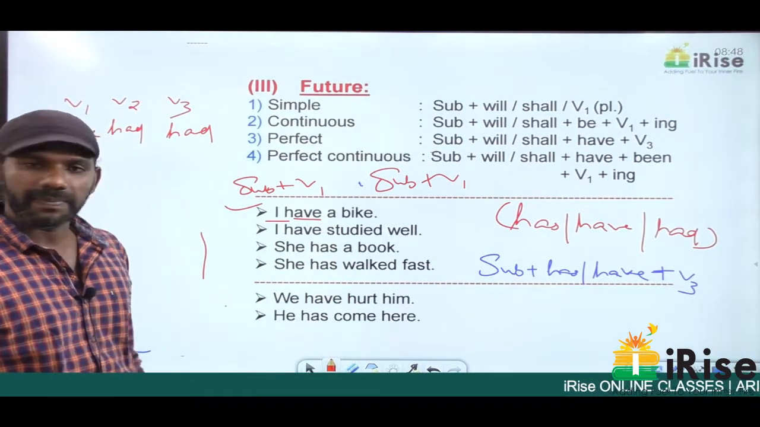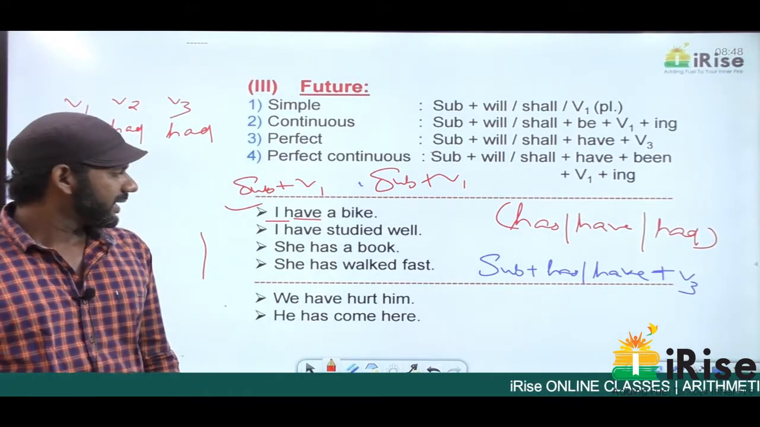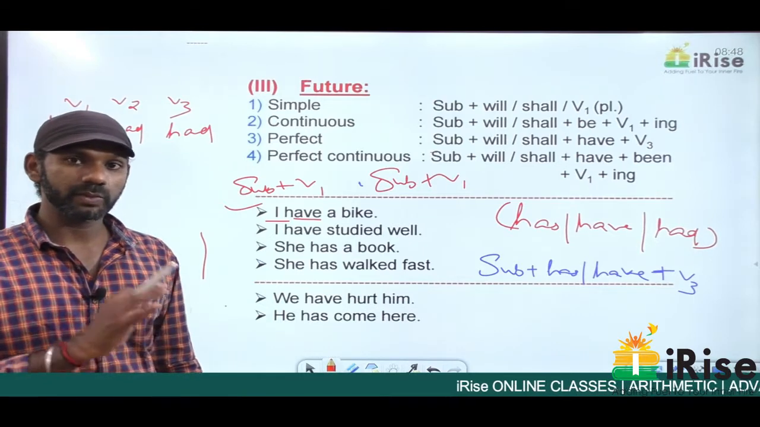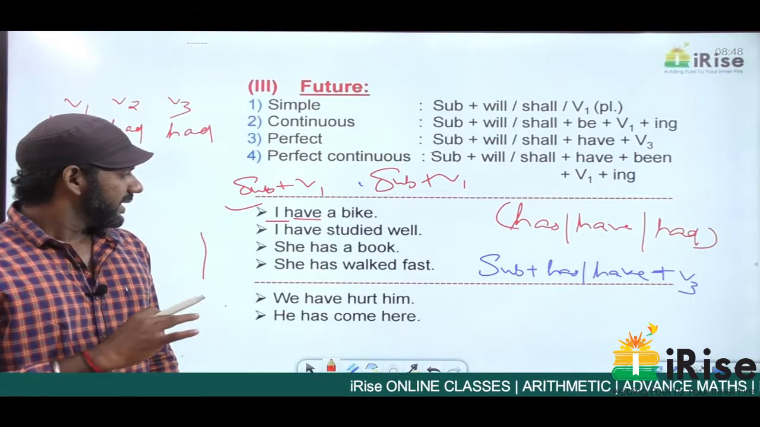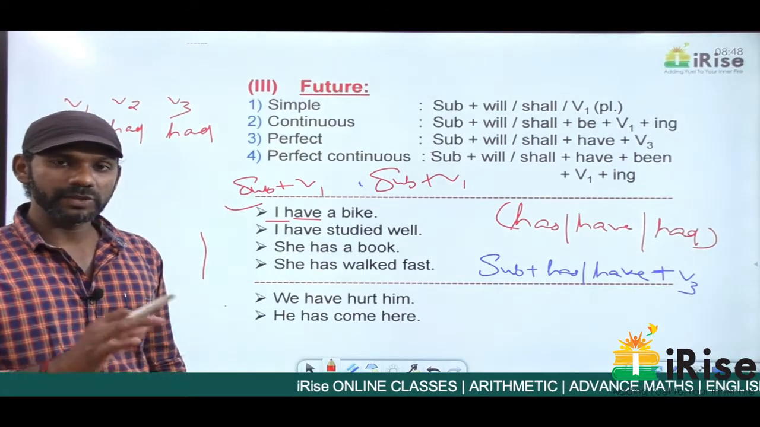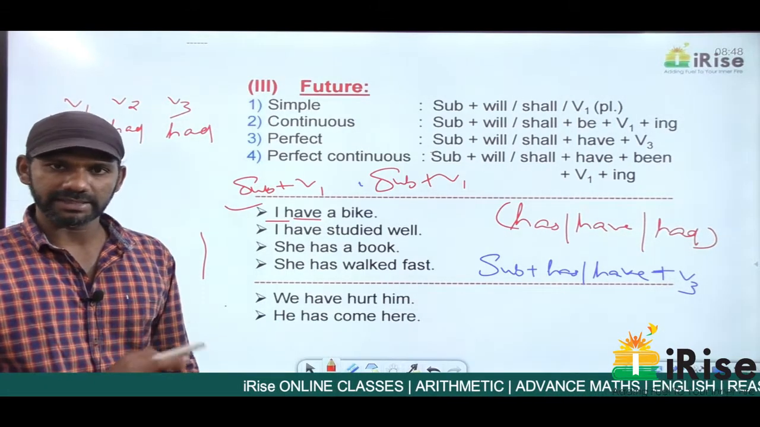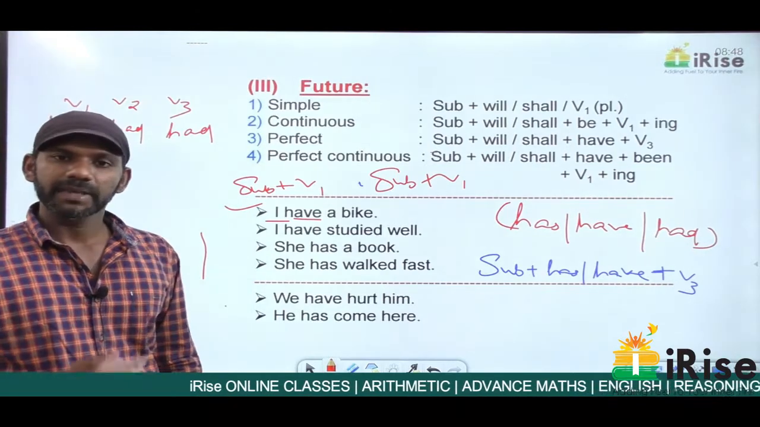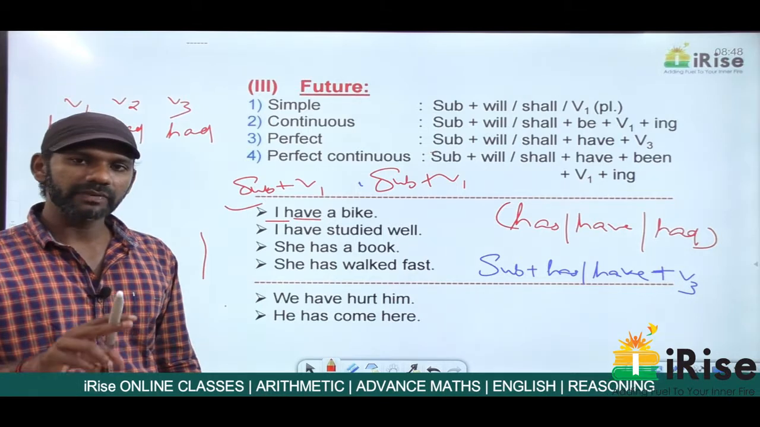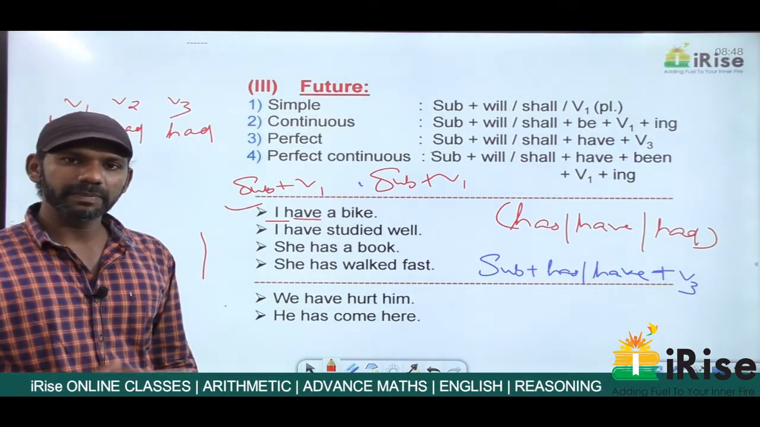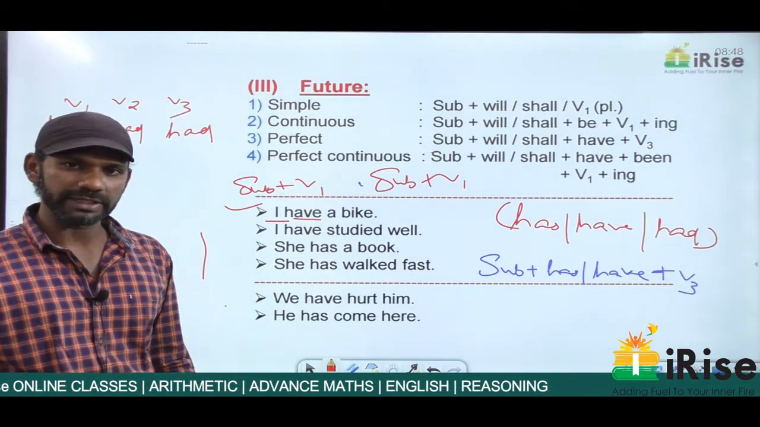Come to the second one. I have studied well. No will or shall. So my question is which tense, which category? No will or shall, nor future. Have does not come in the past tense. Have comes only in the present tense. So this sentence is in the present tense. No ing, not present continuous, not present perfect continuous. Now we have only two categories left. One is simple present, the other one is present perfect.